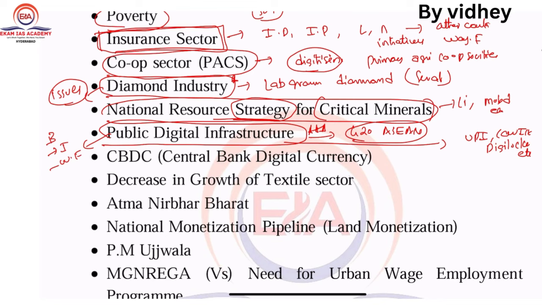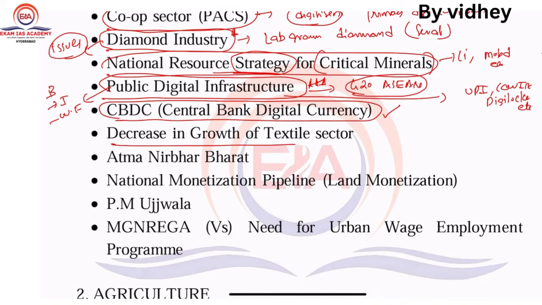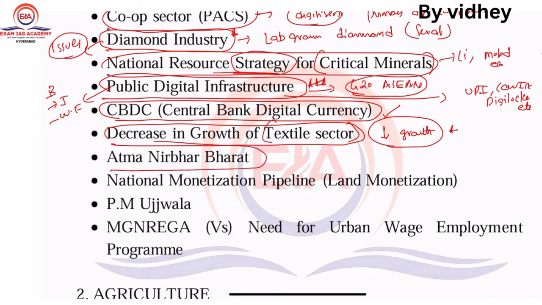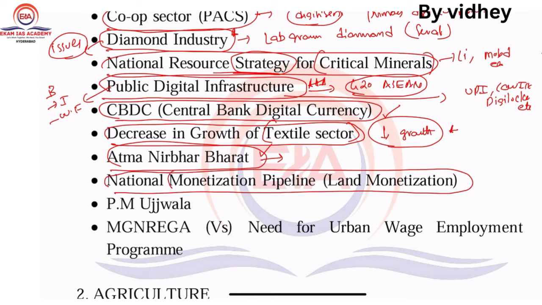Next one, CBDC. There is a trend of central bank digital currency. Just go through it. Next one, decrease in the growth of the textile sector. If you see the textile sector, there is a decrease in growth because of a lot of factors. Just go through this one, very important for this exam. Next one, Atmanirbhar Bharat. It's an all-time hit concept. Just go through this. National Monetization Pipeline, land monetization. Monetization is not selling the assets, it is what? Leasing the assets.